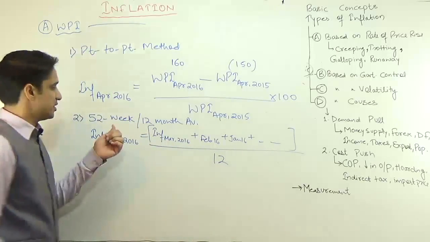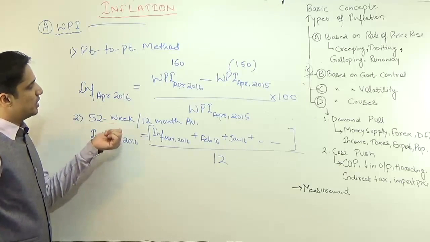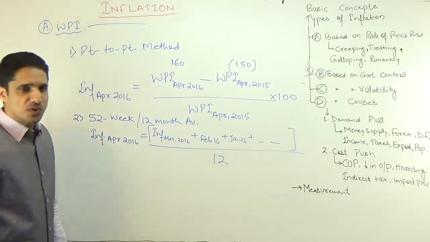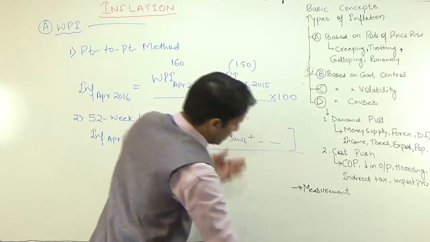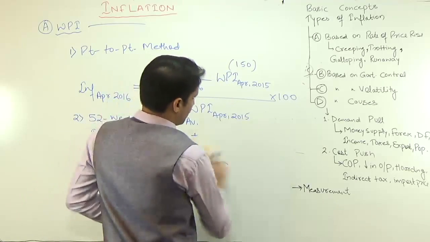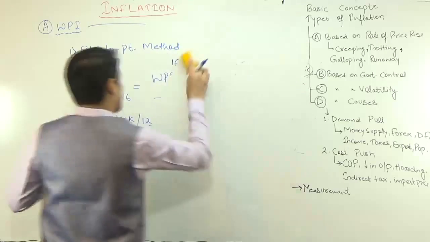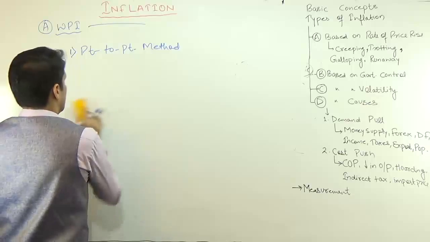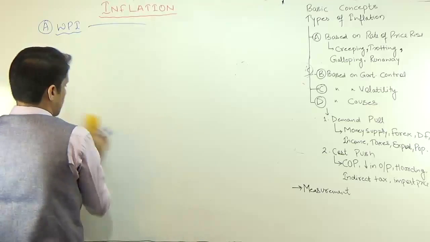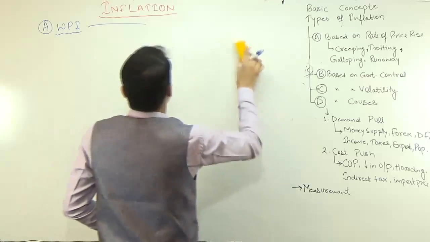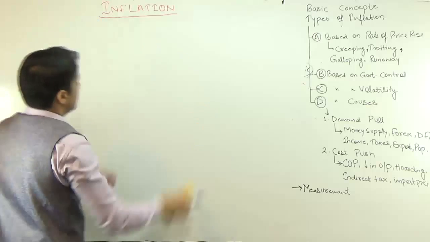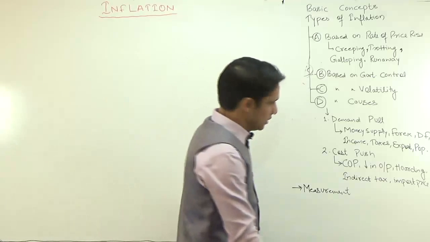But in India we don't use this 52 week or 12-month average method, we use the point to point method. So we compare the prices of commodities of this month with the prices of the same commodities during last year.